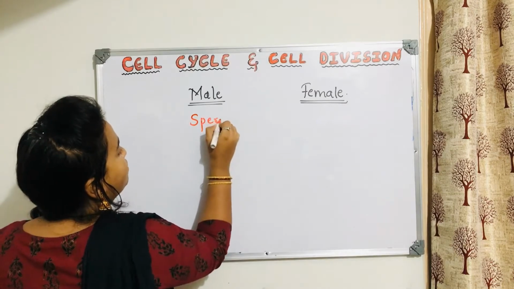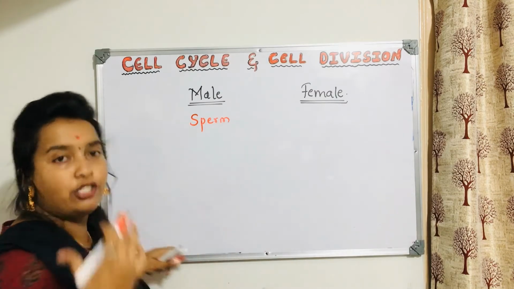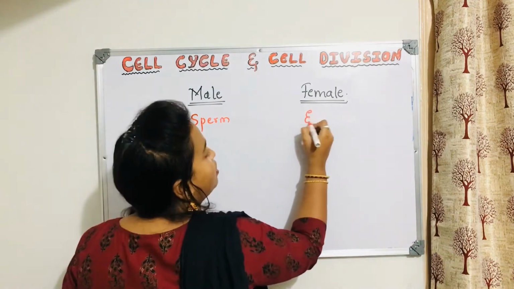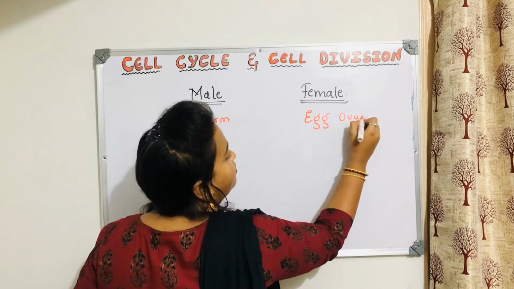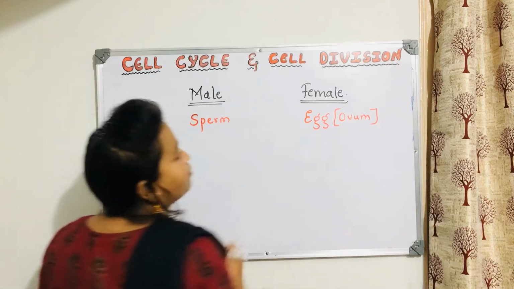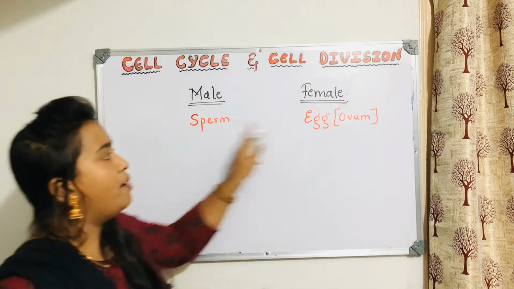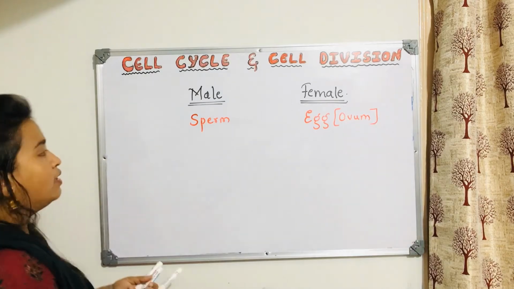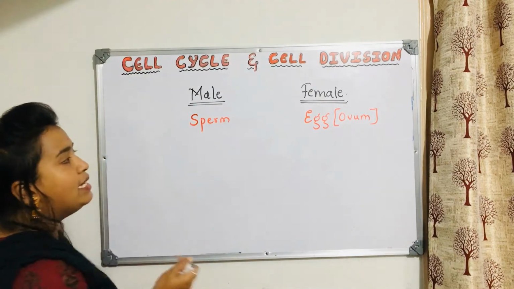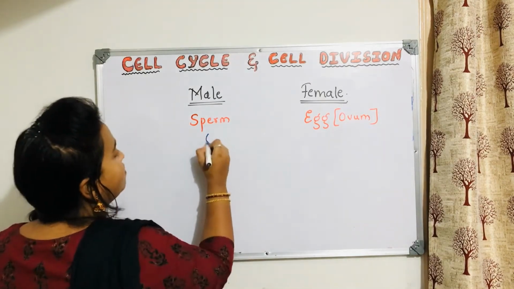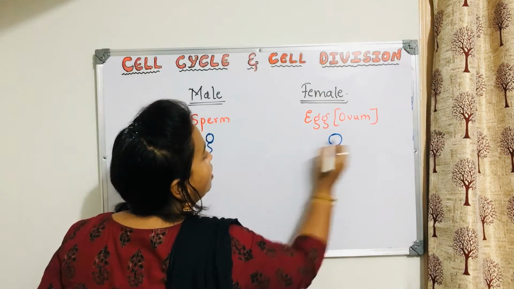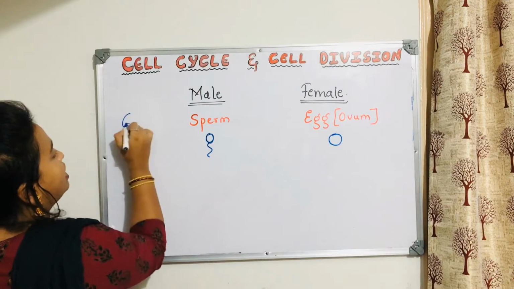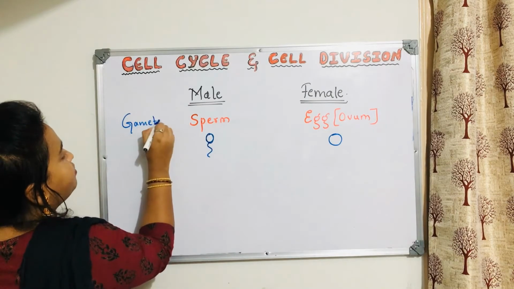Males will produce sperm. What about female? At the age of puberty, female will produce egg, which is also called ovum. Egg or ovum. So these sperm and egg, what do we call them? We call them gametes. Let us consider this is sperm and this is egg. These are called gametes.